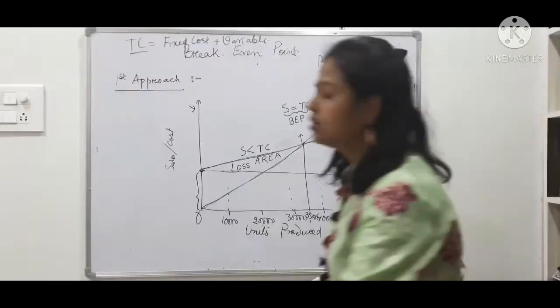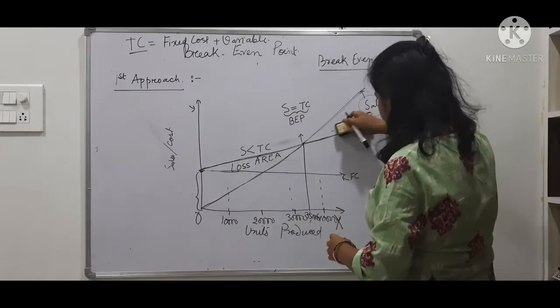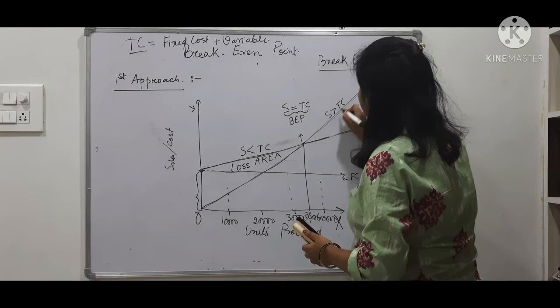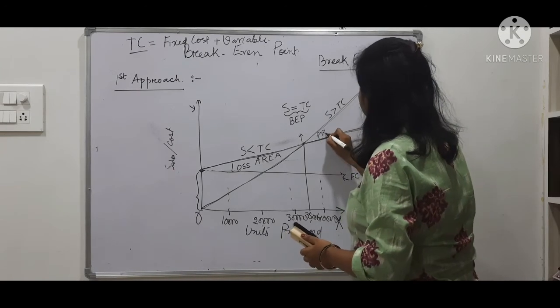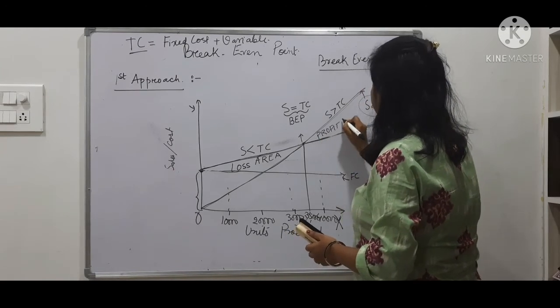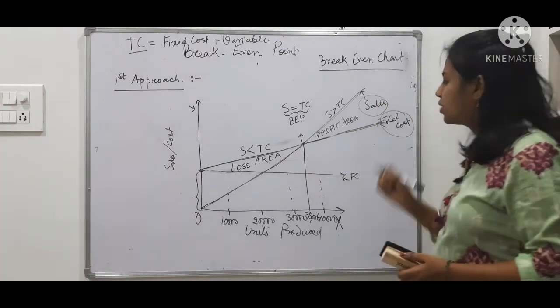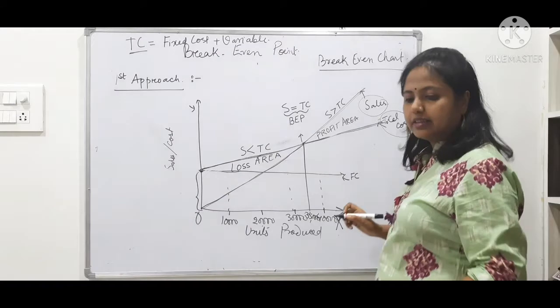Your sales is greater than your total cost. So this is your profit area. Here you are making profit. Okay, so now you see that.